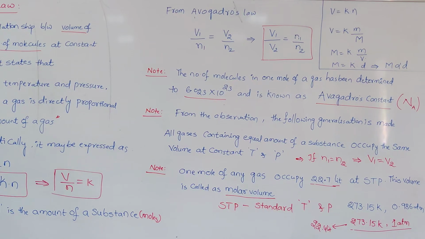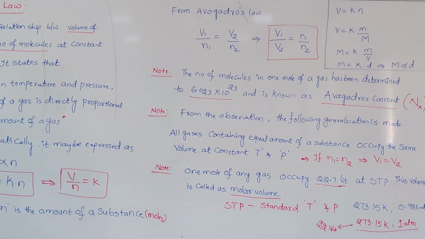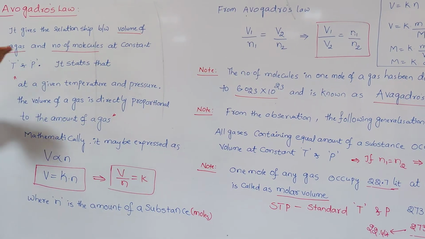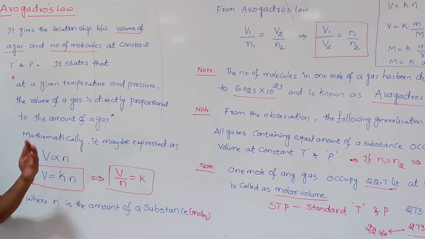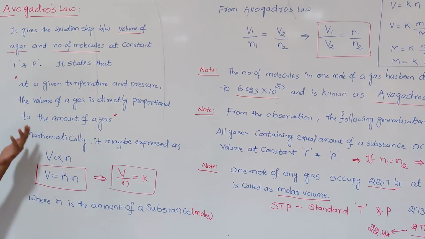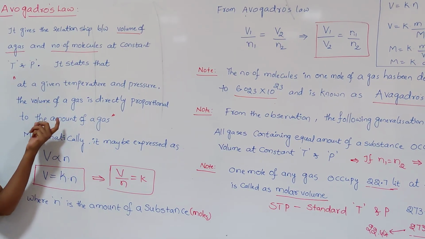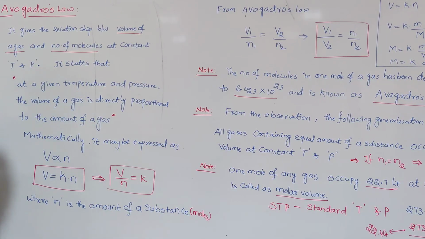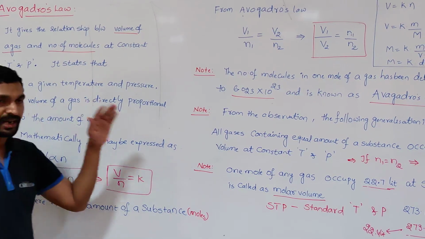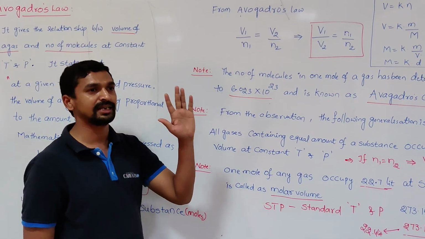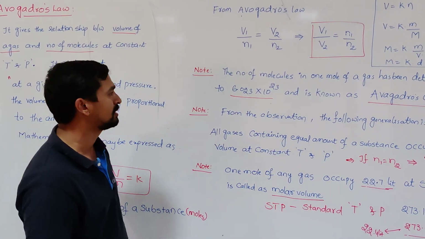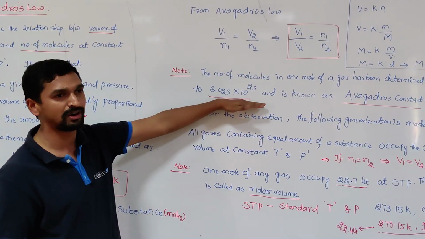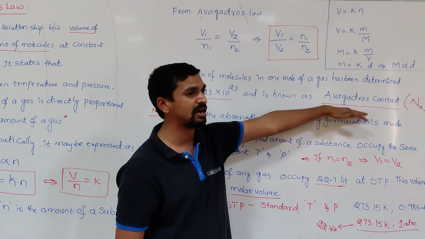So this is about Avogadro's law. From Avogadro's law we learn 2 or 3 important points. One is, when we maintain the temperature and pressure constant, the volume of a gas is always directly proportional to the amount of gas, that is, directly proportional to the number of moles. And the second one, 1 mole of any gas contains the same number of gas molecules, that is 6.023 into 10 to the power of 23. That is called the Avogadro constant.